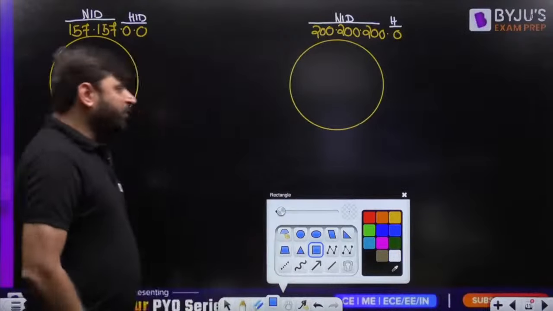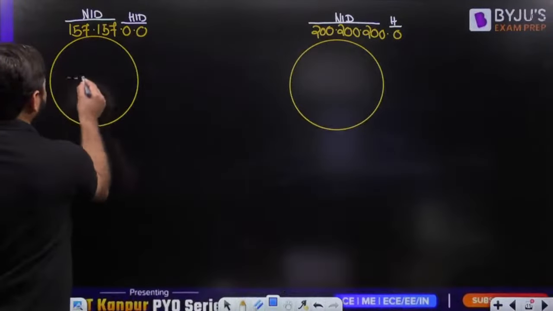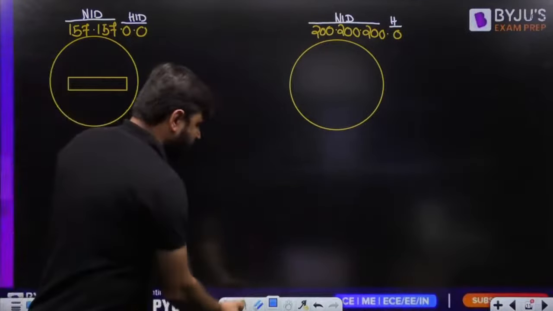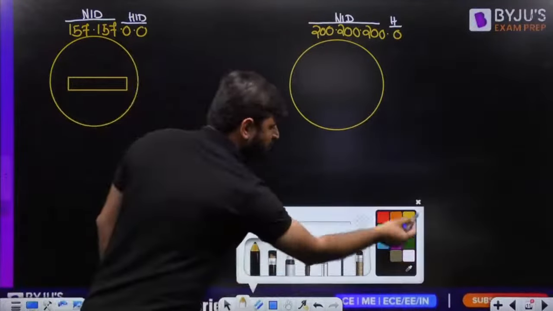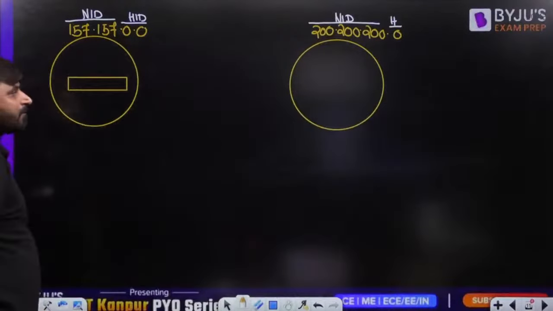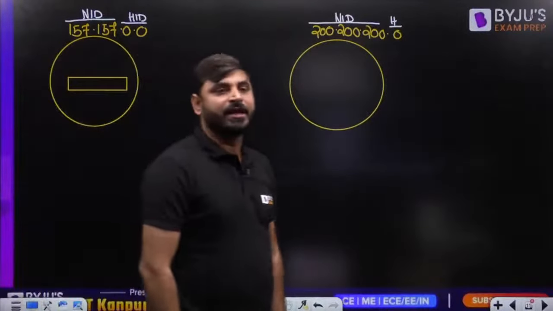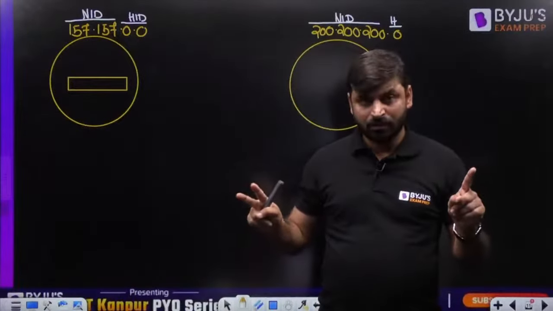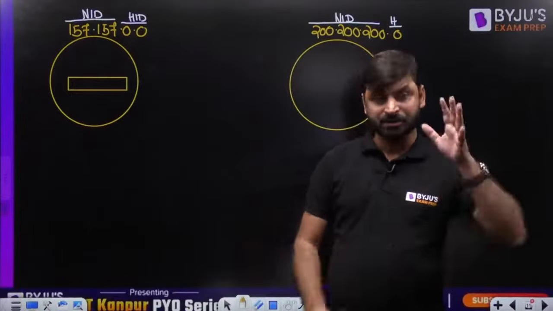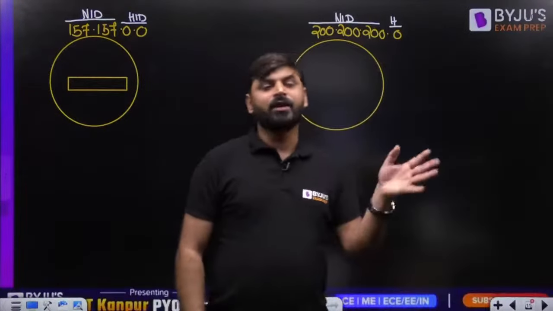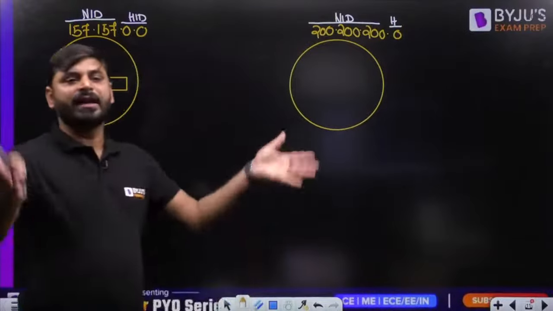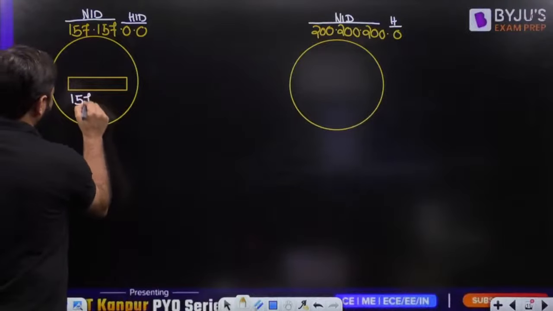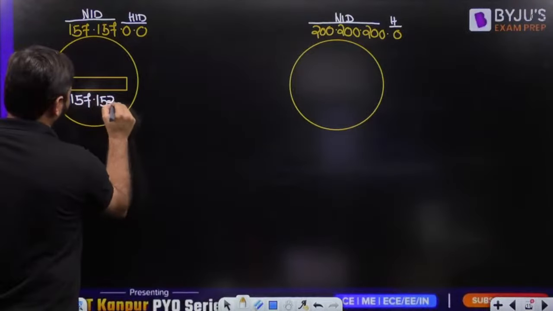Okay, but unicast means one to one. Suppose, my dear friends, I am taking one computer here. The first two octets are fixed for the network ID, and the last two octets represent the host ID part. In the last two octets you can't take all 16 bits 0 or all 16 bits 1, because we cannot assign these to any computer. Other than this, you can take any IP address. So suppose I have written 157.157.2.3.